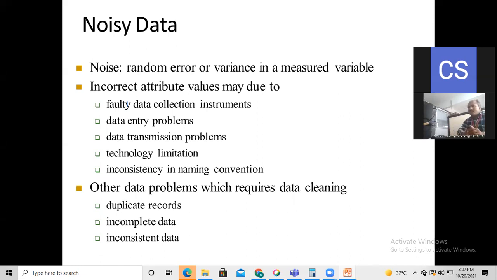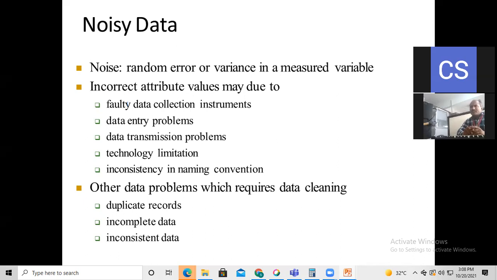The next one is the data entry problem. While typing into the database, while typing the information, wrong data may be inserted by the users. That's why while making data entry we need to be alert, on our toes every time, so that the correct data is placed and written. Due to data entry problems, the data may be incorrect.